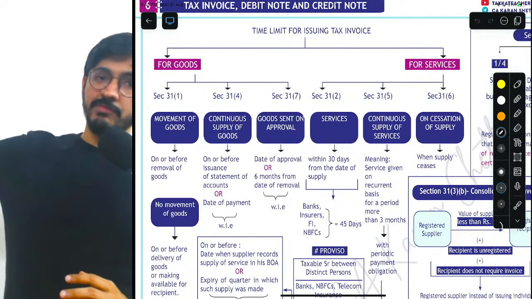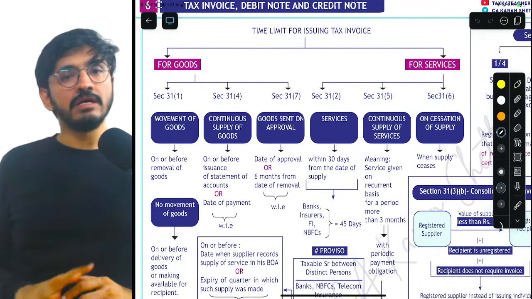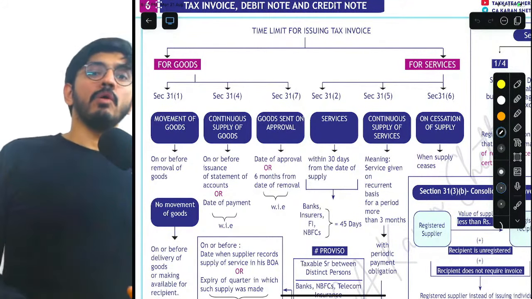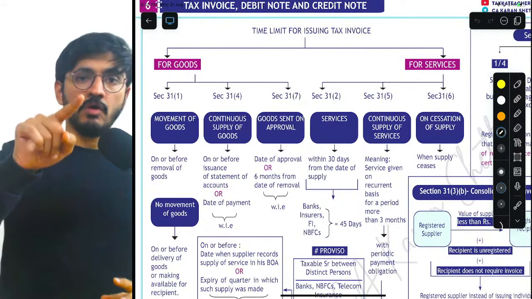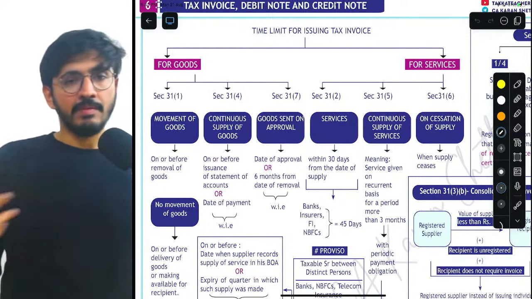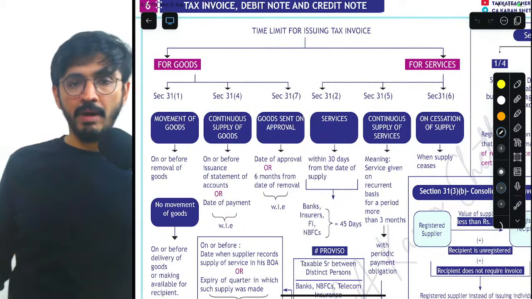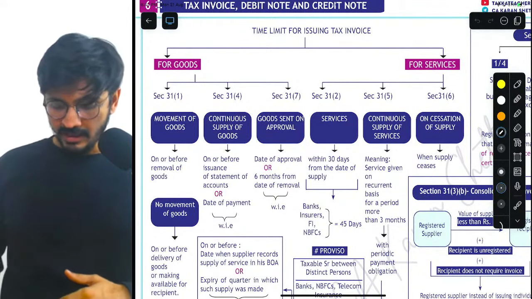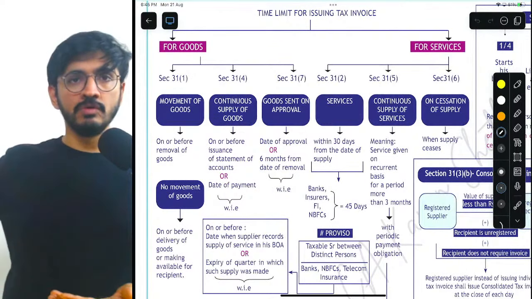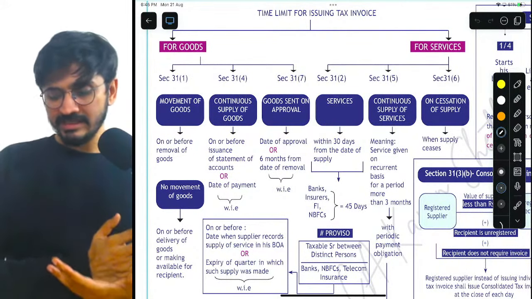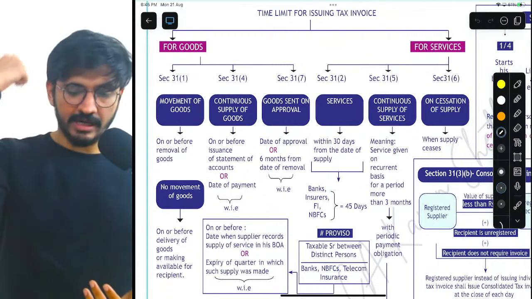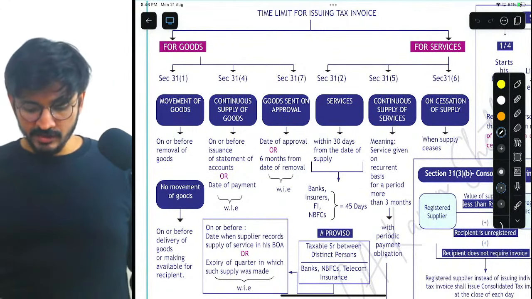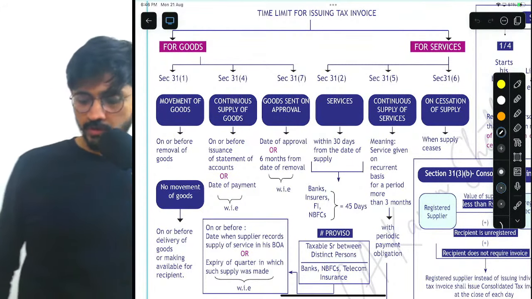So the opposite person will send me the goods and I will issue the credit note. Not a big deal. Whatever liability you have, which shot up because of including it as sales, you will now have to reverse it by issuing a credit note. Is that very clear? Perfect. So that's it. That's with respect to supply of goods. The goods part is completely sorted. Next, my dear friends, is service. Now understand, in case of services, there are two issues.